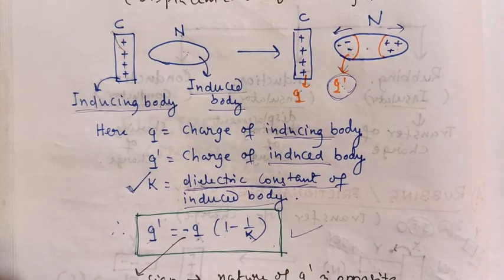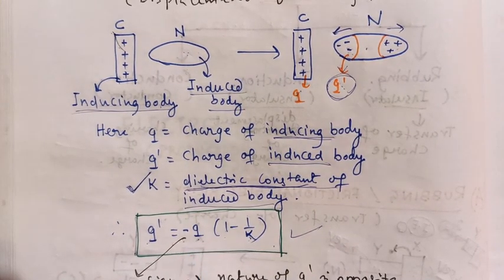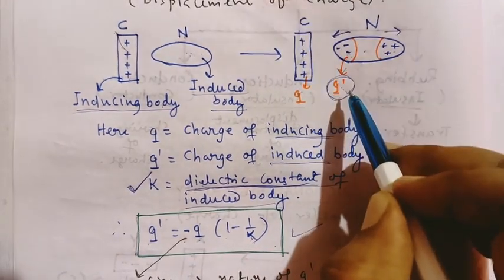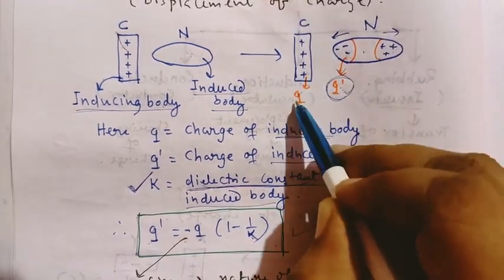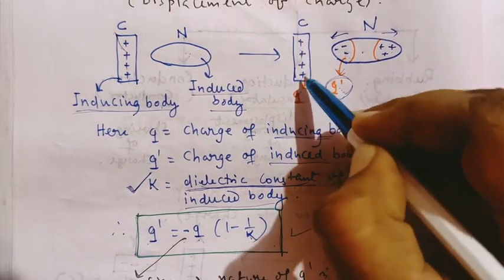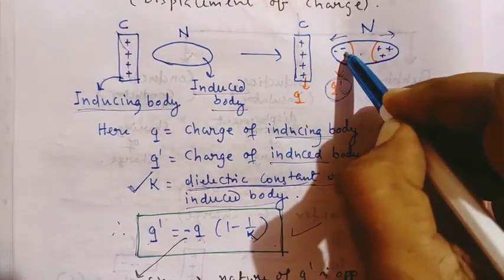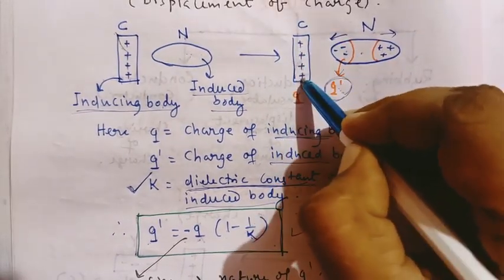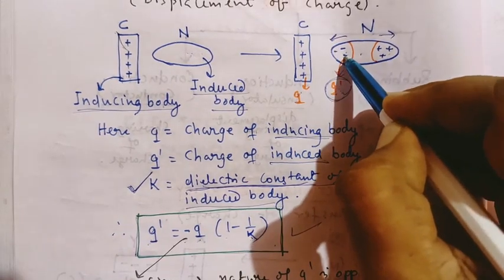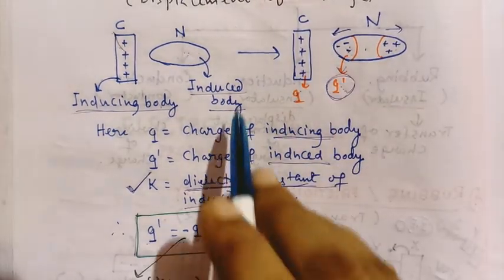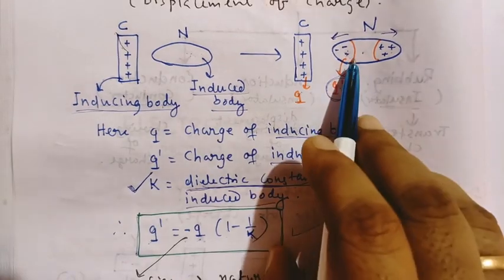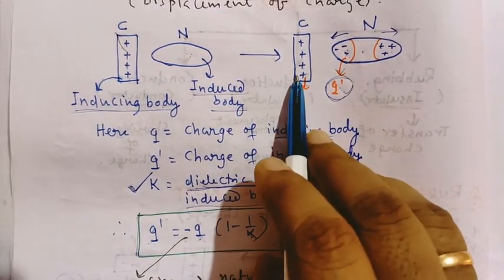Why? This sign represents that the nature of Q dash is always opposite to the nature of Q. If Q is positive, then Q dash will be negative. If Q is negative, then Q dash will be positive. The nature of the induced charge is always opposite to the nature of the inducing charge.